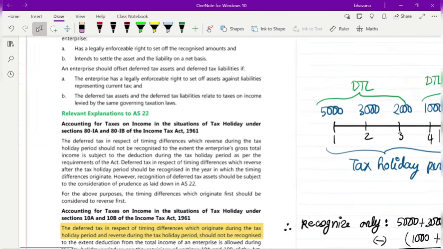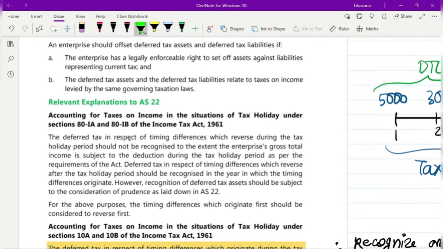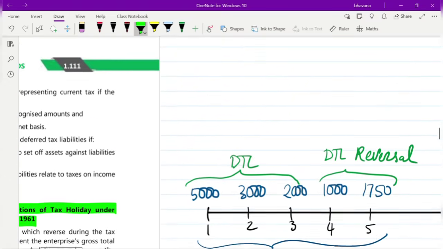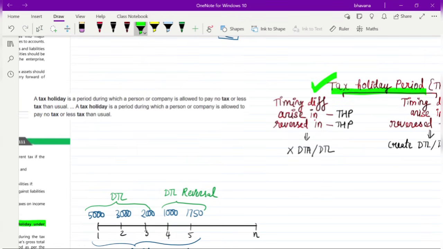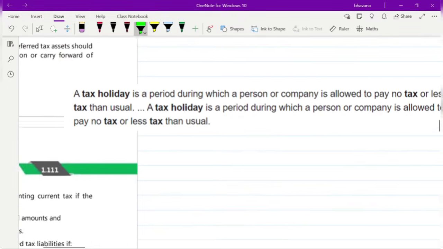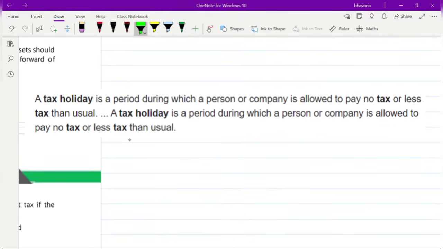See, accounting for taxes on income in situations of tax holiday under section 80IA and 80IB of the Income Tax Act 1961. Before we understand how to do the DTA and DTL in this case, we'll first understand what a tax holiday period is. What does tax holiday period mean? A tax holiday period is a period during which a person or a company is allowed to pay no tax or less tax than usual.